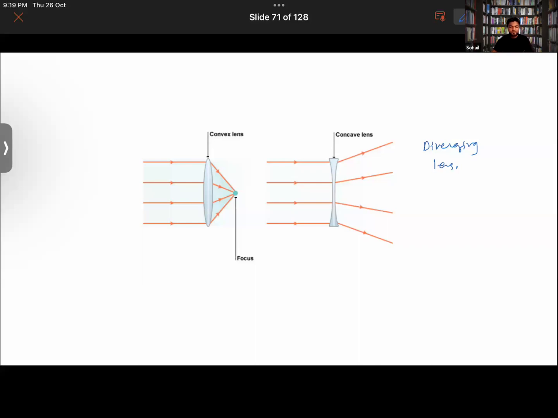It is thinner in the center than at the edges. They always form a virtual image. Yes, good, that is correct.